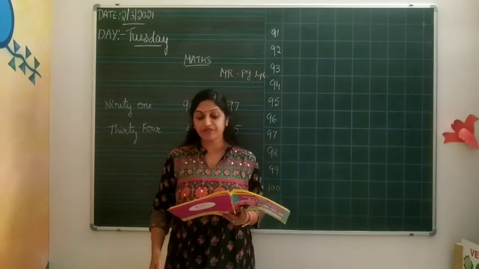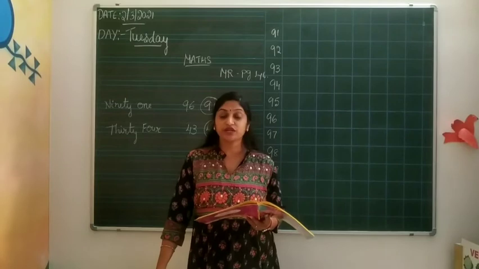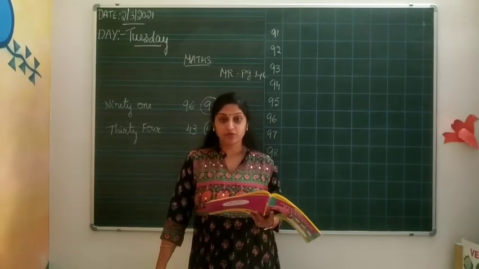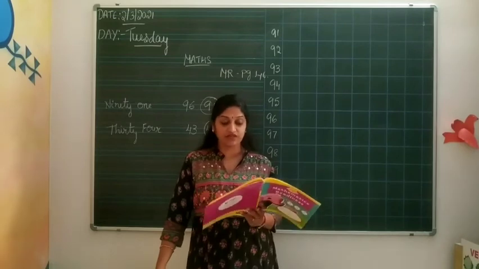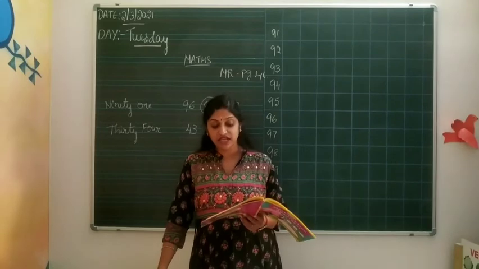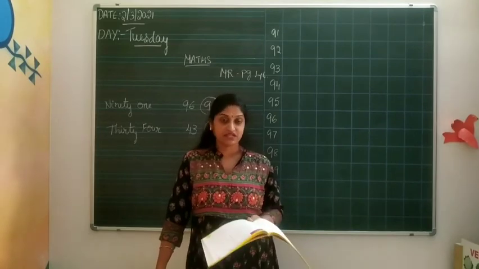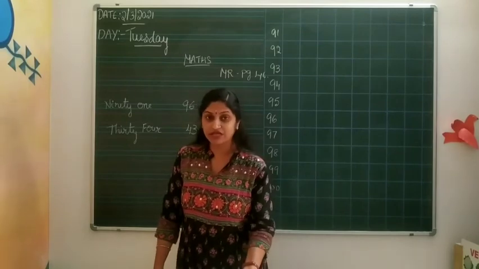Circle the number that matches the corresponding number name. First, write your name and put the date, and complete the activity. Like 74, you have to circle the 74. 78, you have to circle the 78.